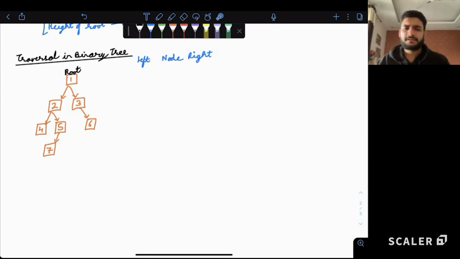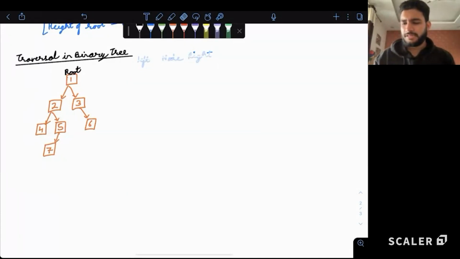In our general practice, we give priority to left before right. So left is given first priority compared to right. It is the general practice. In practice, you can do the opposite also. So you can also have right first and so on.